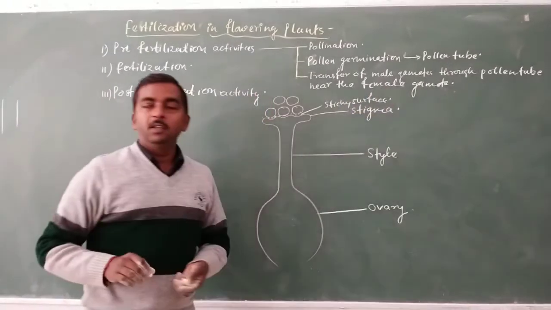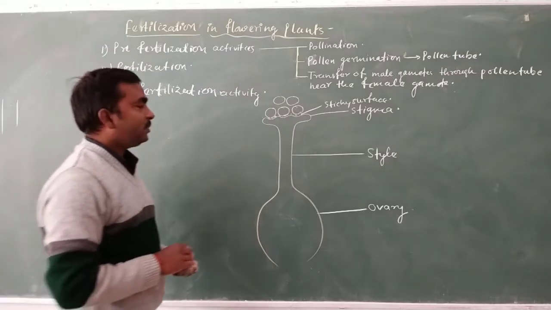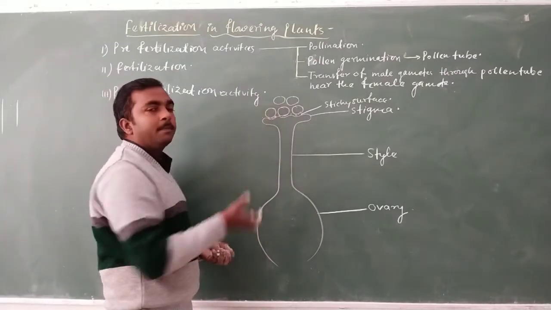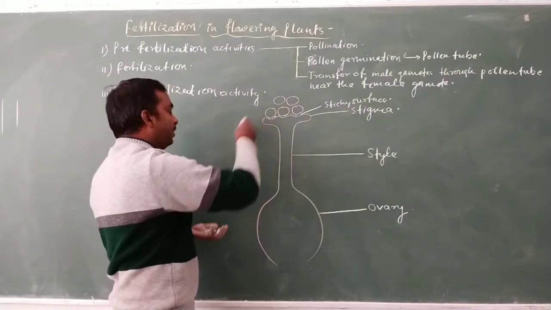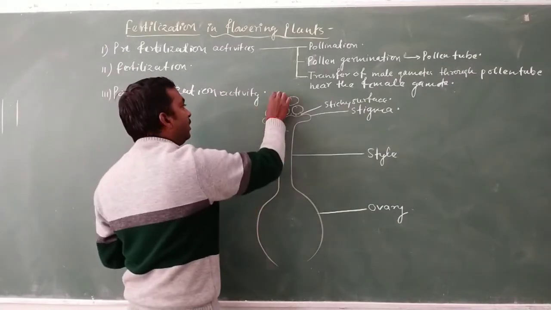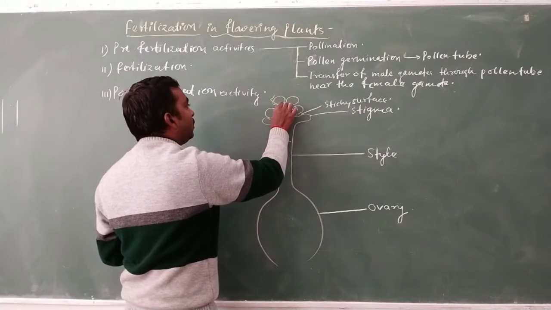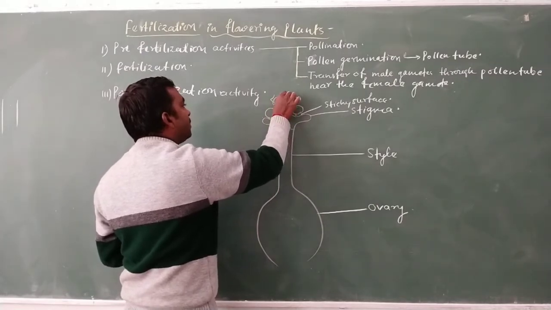This sticky surface provides a favorable place for the pollination process, and the pollen grains come and stick over the surface of the stigma.